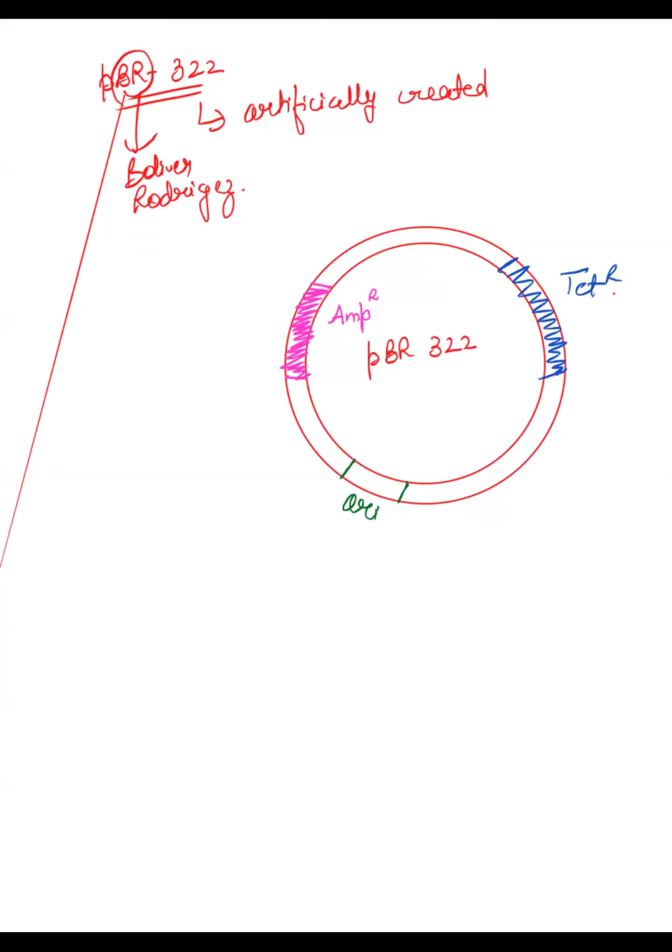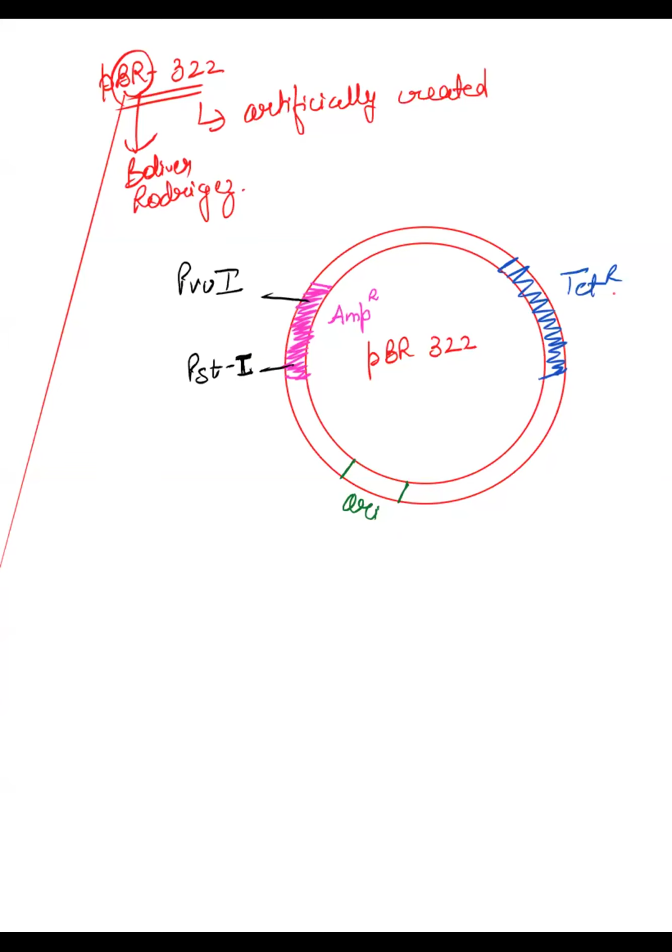Now here we have restriction sites also. We have so many restriction sites, so now I'm labeling them. Inside the ampicillin resistance, you have two restriction sites: one is PVU1, second is PST1. A restriction site is the place where restriction endonucleases, the enzymes, can come and make a cut.